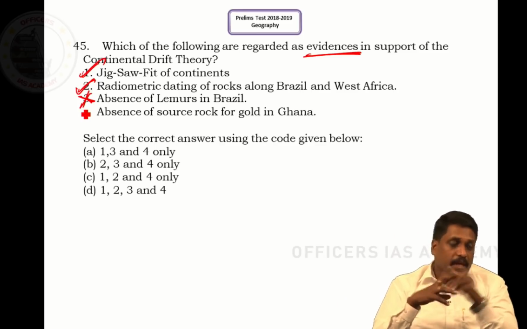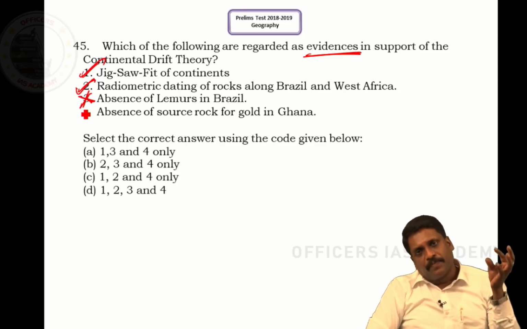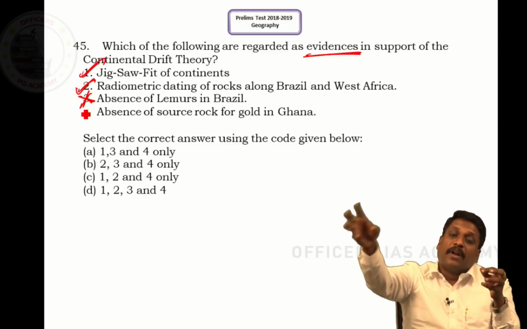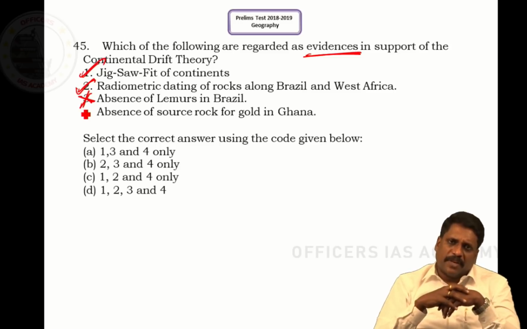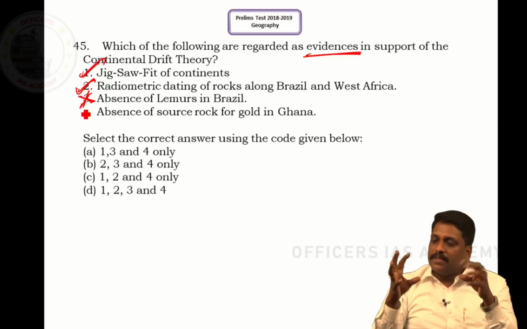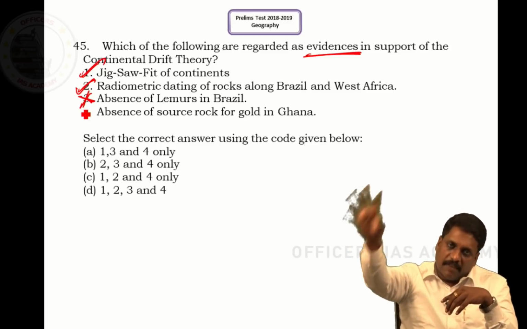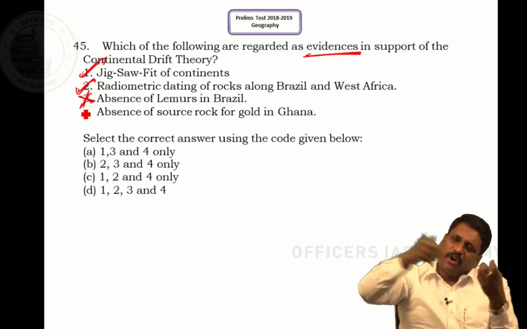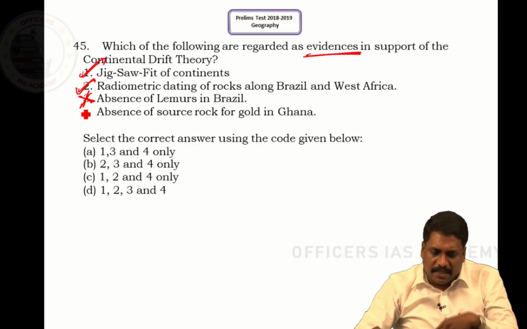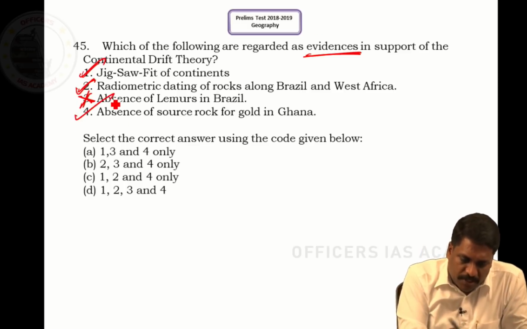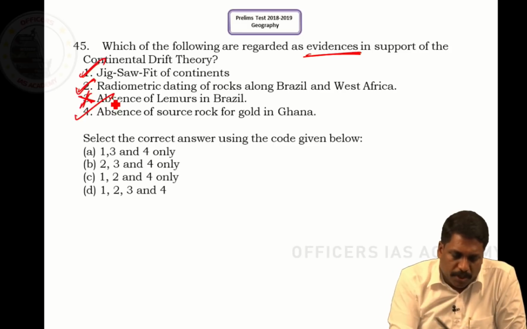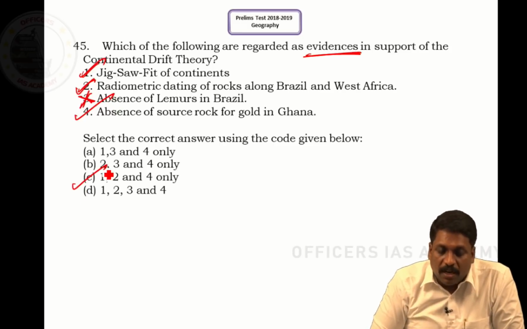We have an example. We have a place called Belém in Brazil, known for its placer gold deposit, but the source rock was identified in Upper Guinea, a region in Africa, right, sir. So it means the source area lies in Africa and the destination lies in South America, or it could be the other way around. That is taken as an example or evidence to suggest Alfred Wegener's continental drift theory. So what is the conclusion here? The correct answer is 1, 2 and 4.